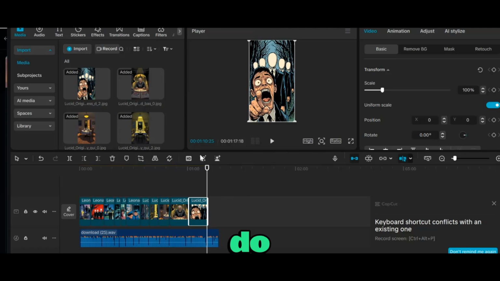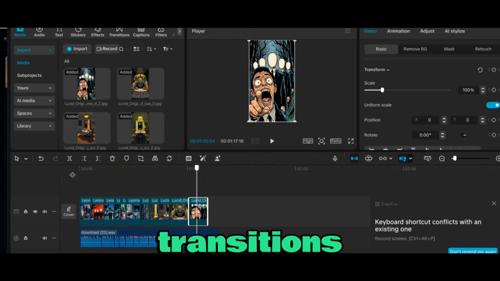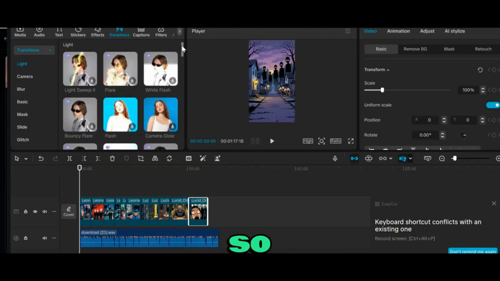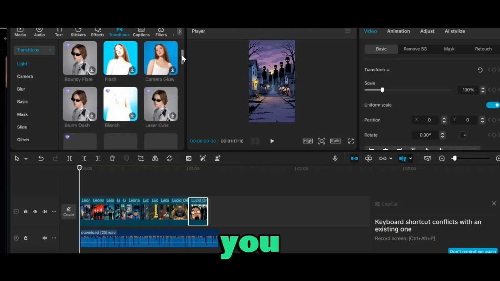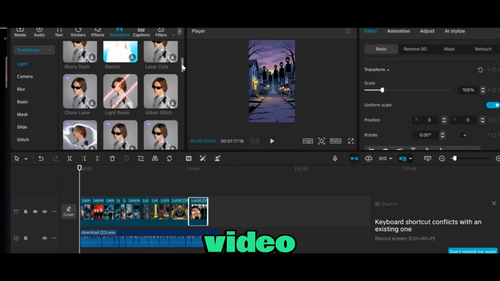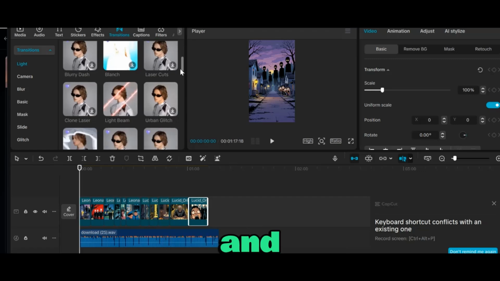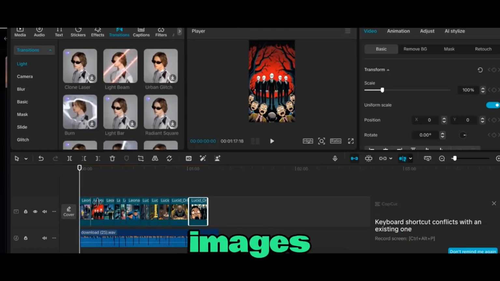So after you're done placing them all, you just need to go ahead and add transitions. There are a lot of transitions over here that you can pick from. This would give your video a smooth effect. So go ahead and pick those transitions and add them in between each image.